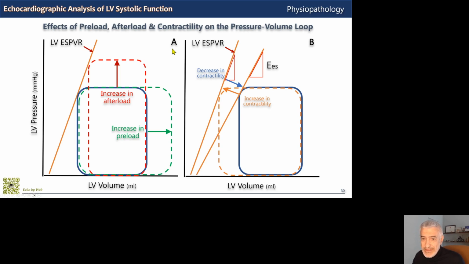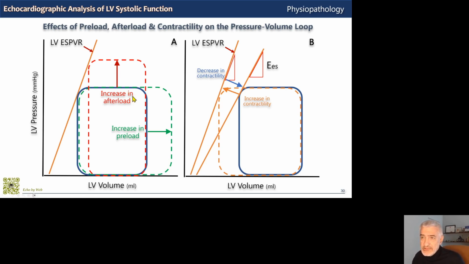As you can see in panel A, with an increase in preload from the baseline blue loop to the green increased preload loop, you have an increase of the area, thus an increase in stroke volume, and the end diastolic pressure volume point shifts from here to here. Please note that with this increase in preload, both loops stay on the same end systolic pressure volume point, so contractility doesn't change.